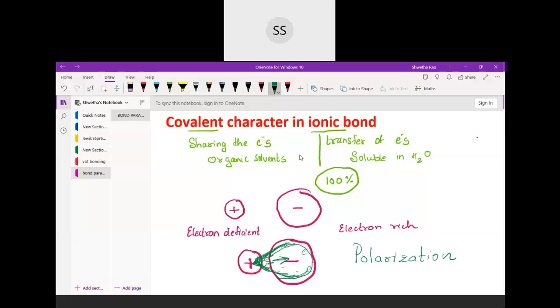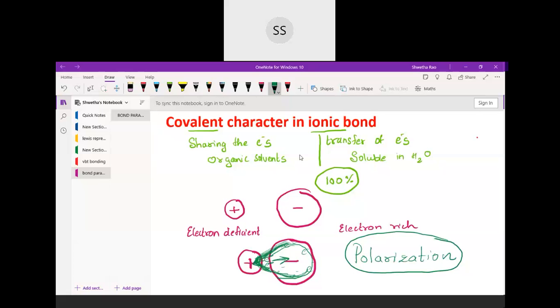The same thing you have to apply to our cation and anion. The cation is poor, the anion is rich, so the one which is rich can donate a little amount of its electrons to the one which is poor in nature. It's not completely donated as such; the cation gets some of it. So that electron density comes in between the positive and the negative ion, which leads to the covalent character. This whole process is called polarization.